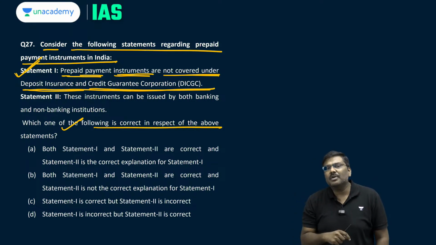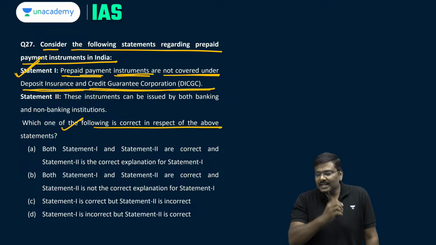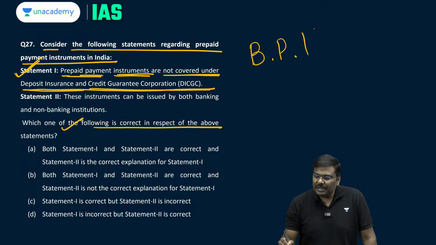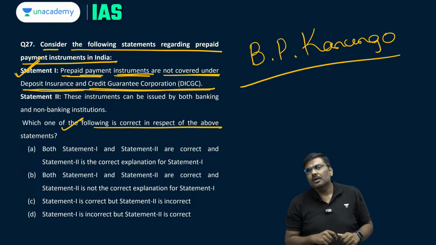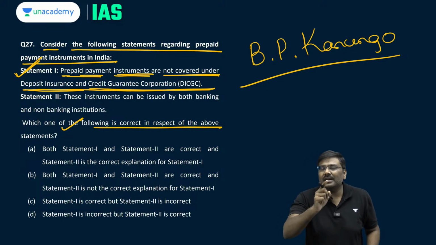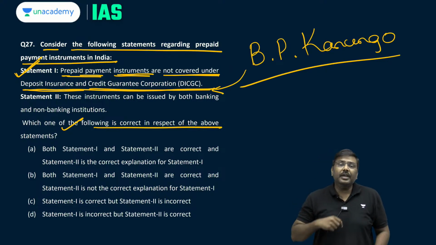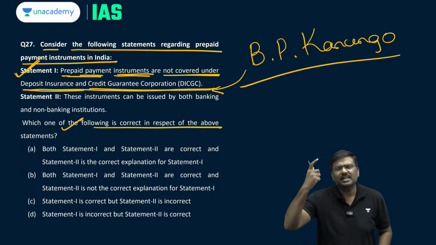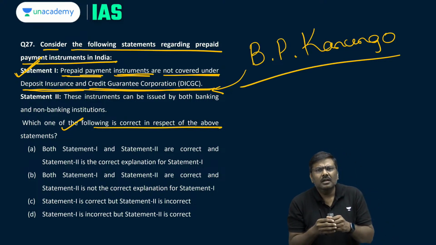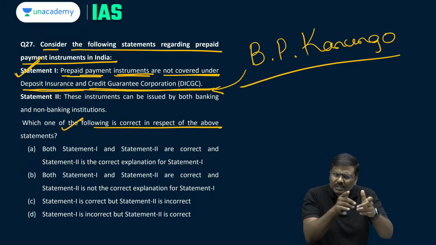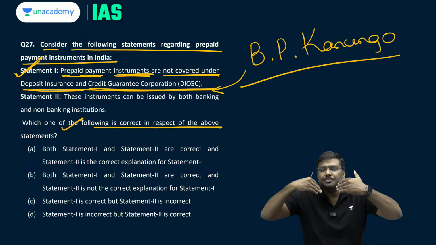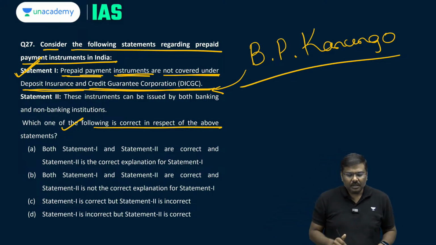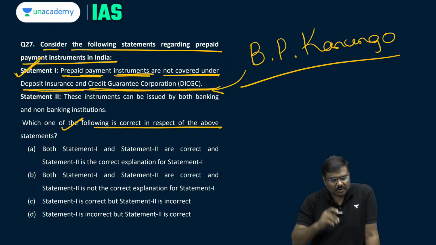The reason why this has been provided in the form of a question is that there is a committee, the BP Kanungo Committee. Remember the name of the committee, BP Kanungo Committee, an internal committee set up by the Reserve Bank of India. The BP Kanungo Committee has recommended that this kind of insurance coverage must be provided for PPI as well. The reason is very simple. Just like I keep money in my bank account, I am keeping money in the form of a PPI instrument, so there should be insurance coverage even for the PPI instrument. So statement 1 is correct. Right now these are not covered.